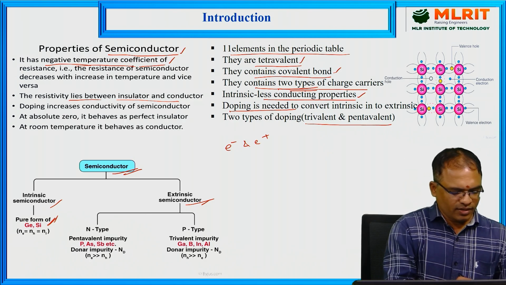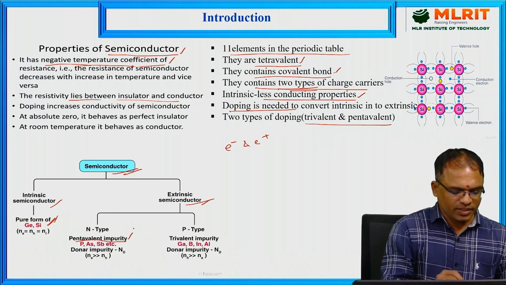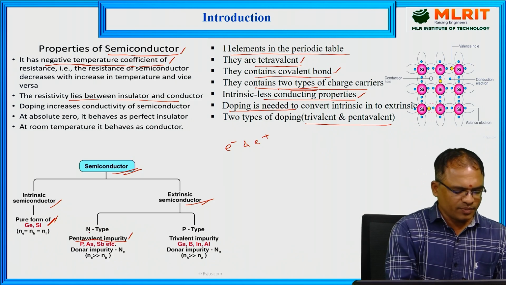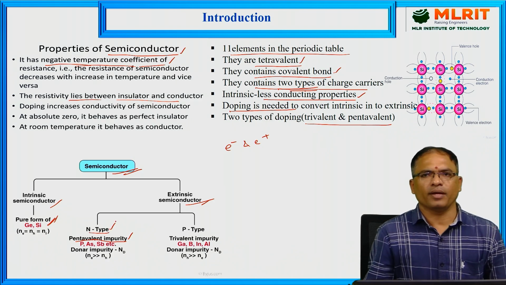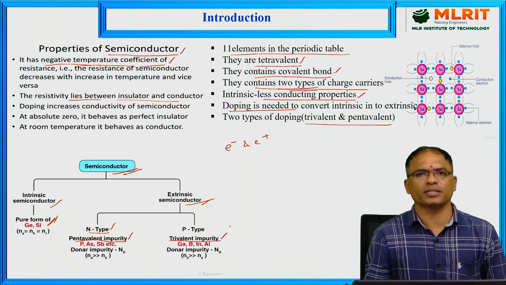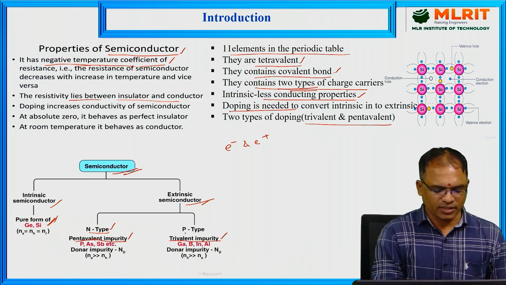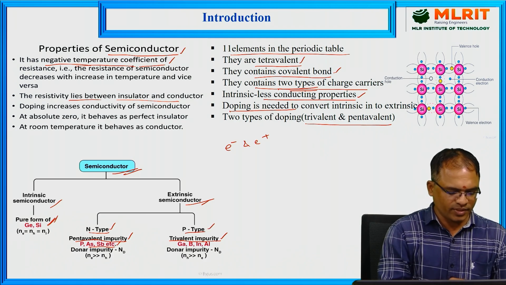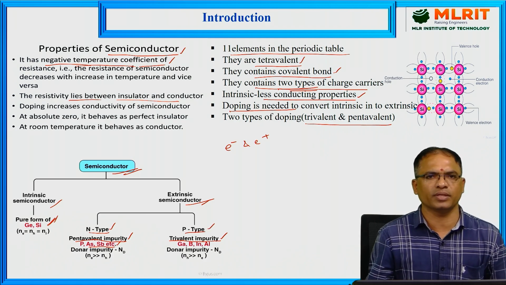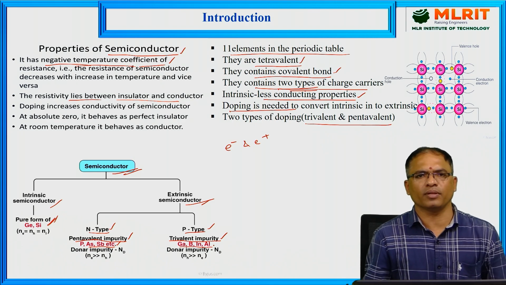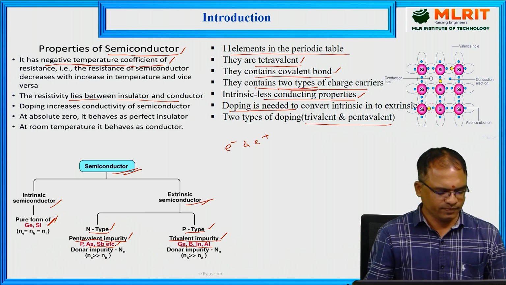When we dope intrinsic semiconductors with pentavalent impurities or fifth group elements, n-type semiconductors are formed. When we dope pure semiconductors with trivalent impurities, p-type semiconductors are formed. Examples of fifth group elements are phosphorus, arsenic, antimony, etc. Gallium, boron, indium and aluminium are all trivalent impurities.